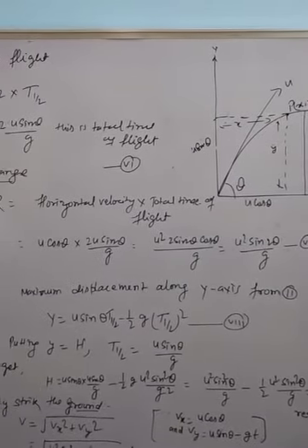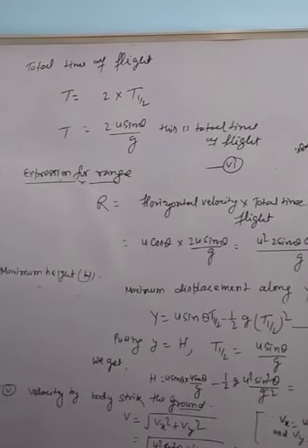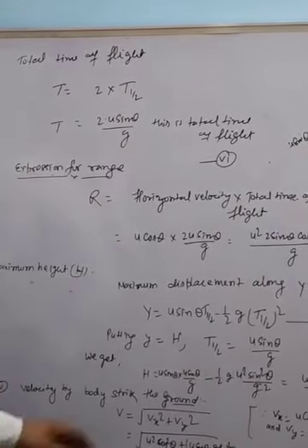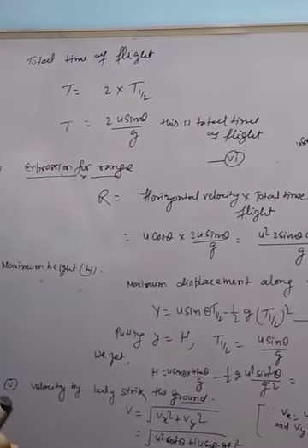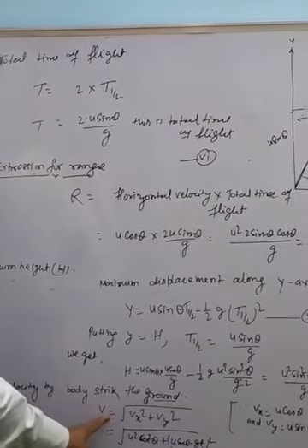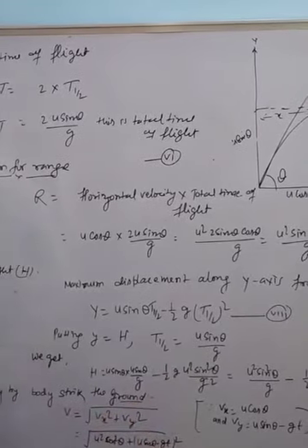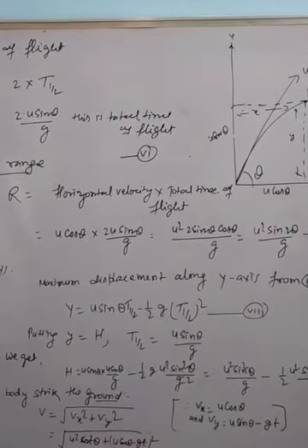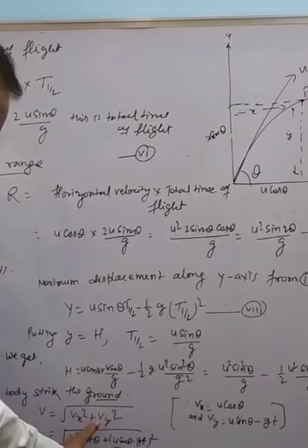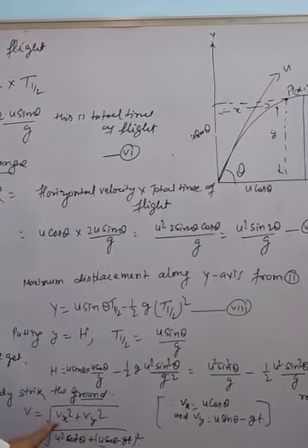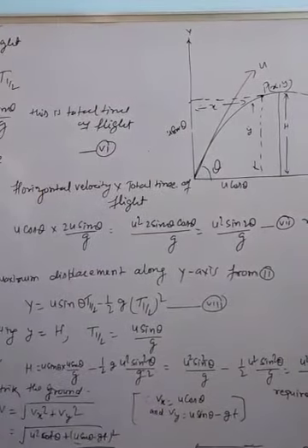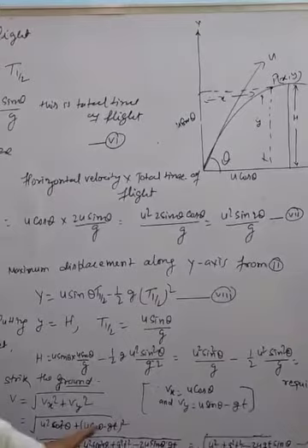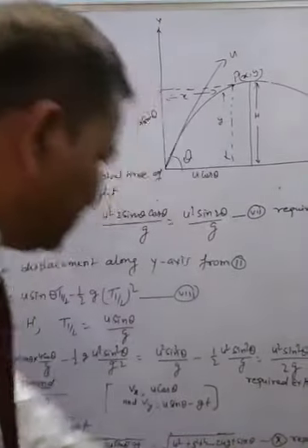Now the last expression, the velocity with which the body strikes the ground. Let us suppose that the resultant velocity with which the body strikes the ground is v. So we write here v is equal to under root of vx square, the final velocity along the x-axis, plus vy square, the final velocity along the y-axis. So we put the value of vx is equal to u cos theta and vy is equal to u sin theta minus gt. That's why we get the final velocity with which the body strikes the ground.